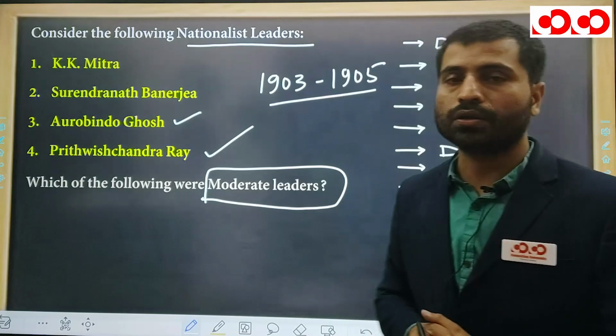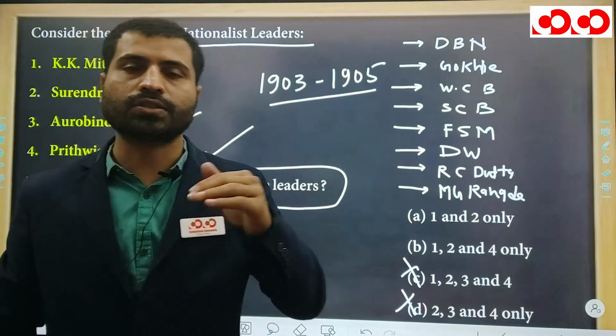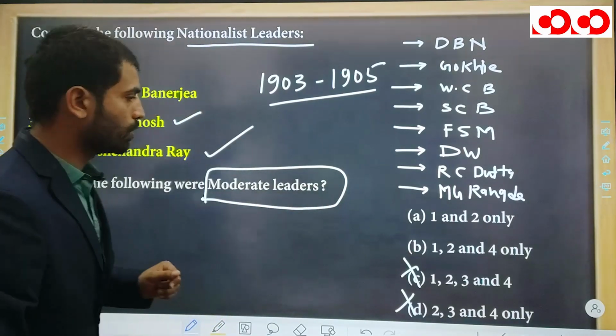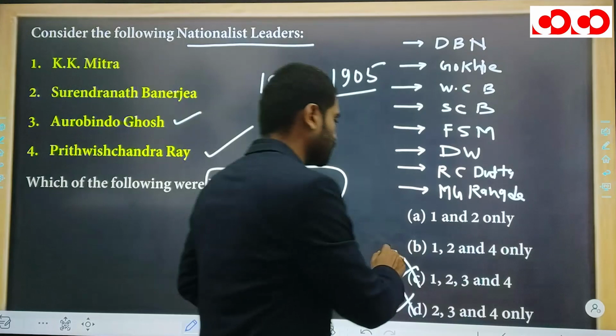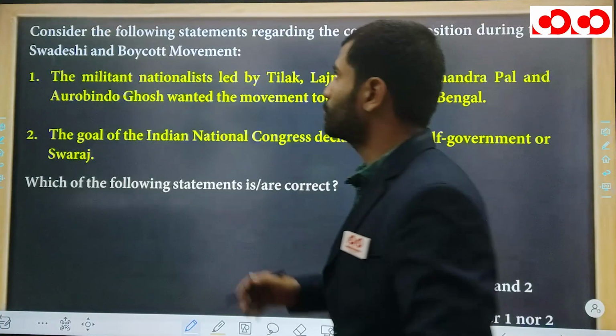So remember the name of moderate leaders, and you also have to remember the name of extremist leaders. So it is very easy to remember the name of extremist leaders. So here is the answer. Prithvi Chandra Ray is nothing but a moderate leader. So here is the next question.